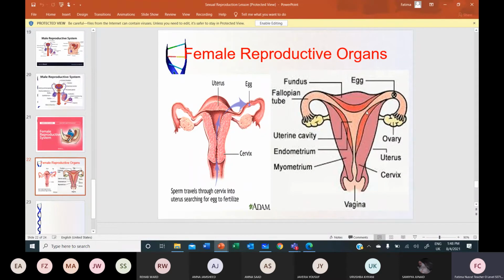This dark reddish lining is the uterine lining, which is made more thickened, vascularized, cushion-like, spongy every month under the influence of a hormone, and which is then shed every month, sloughed off during the menstrual cycle. So this uterus is meant for the menstrual cycle, and basically it is the place where the baby grows. It is meant for the protection, nourishment, growth and development of the fetus.